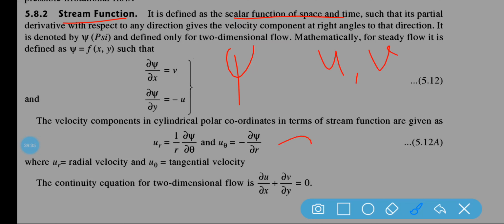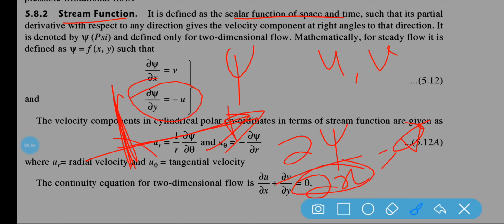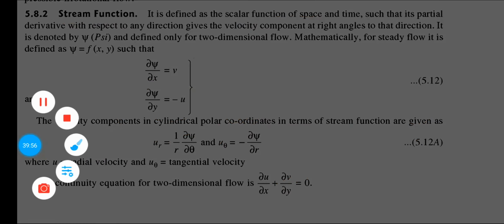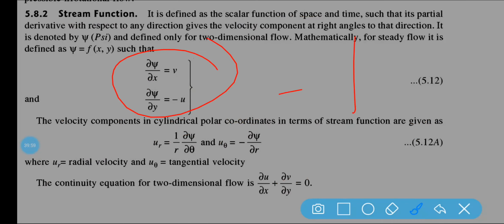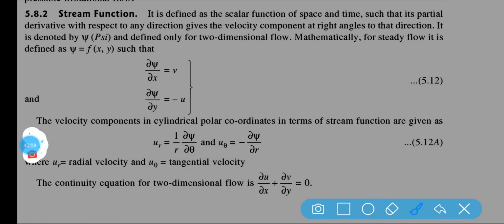Now here it is telling that del psi by del x is equal to v, at right angle. So if it is flowing like this, the velocity component at the right angle is V. In case of X it will be V, in case of Y it will be U. And a minus sign is taken because it is right angle, and you know that m1 into m2 is equal to -1 in case of right angle.